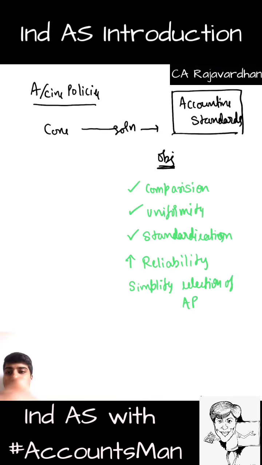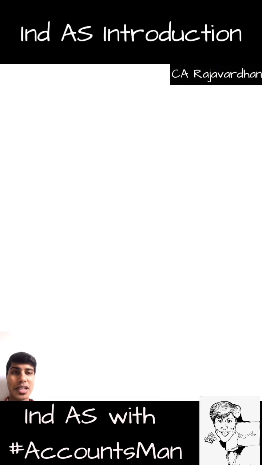Now what exactly do we mean by accounting standards? Accounting standards can also be called reporting standards. You get that? So now let us start discussing what exactly we mean when we refer to reporting standards or accounting standards for that matter.